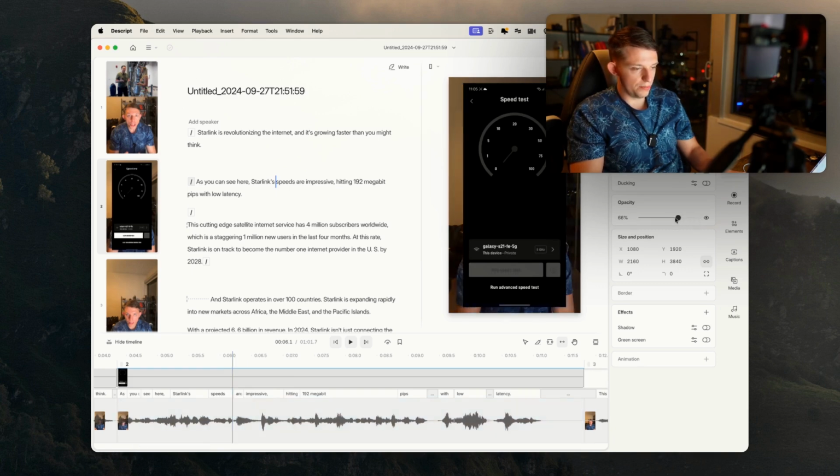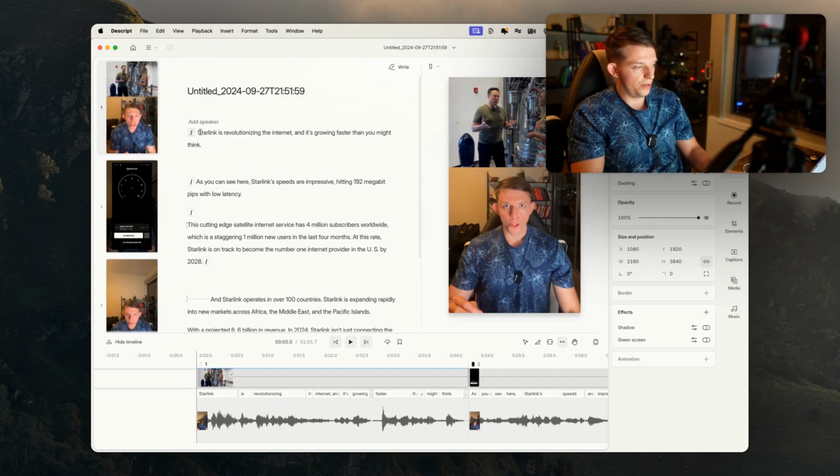And so what we might wanna do is make this opacity in the background down a little bit, so it's a little bit easier to focus on the foreground showing the speed test. So we can go like this.